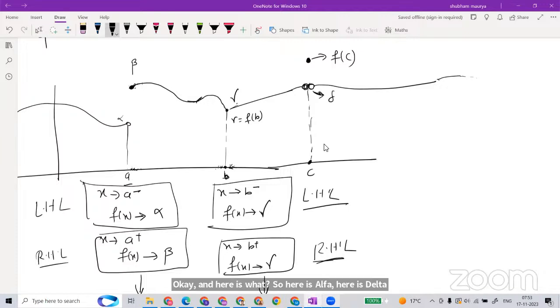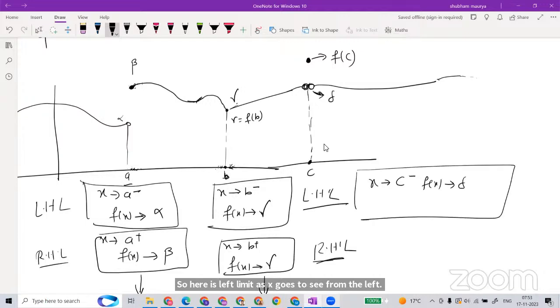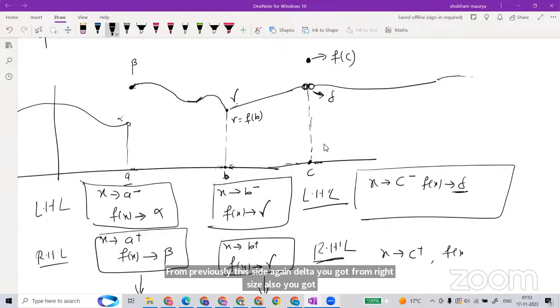So here is the left limit: as x goes to c from the left, the function value approaches delta. As x goes to c from the positive side, from this side, again you got delta. From the right side also you got delta, so f(x) approaches delta.